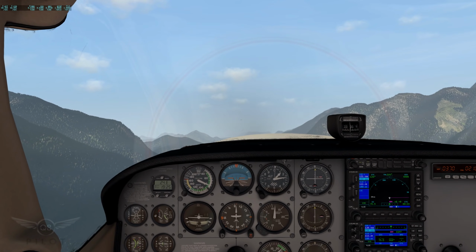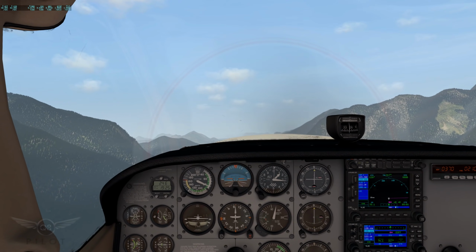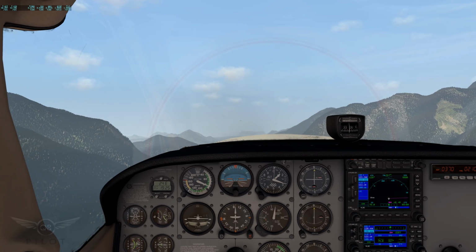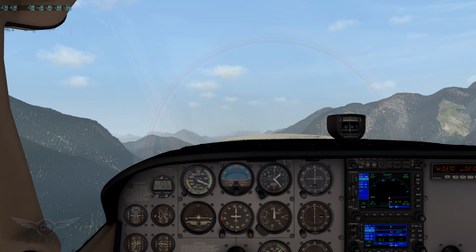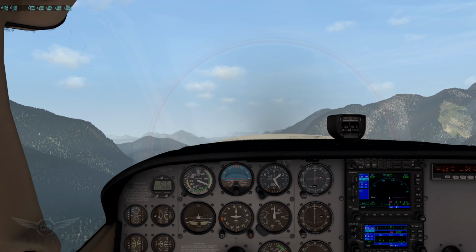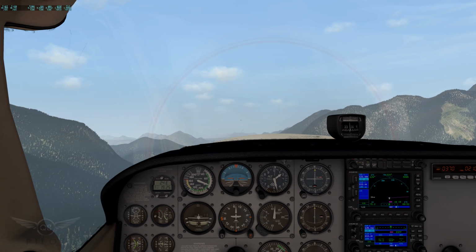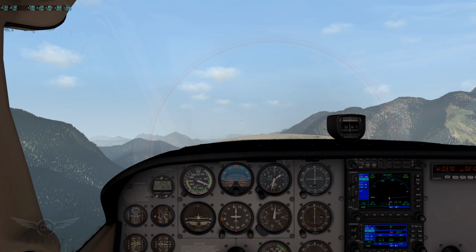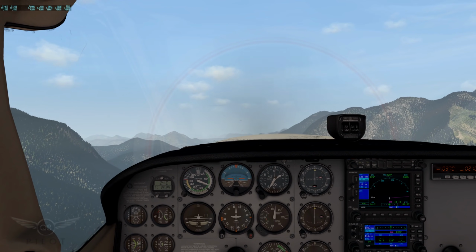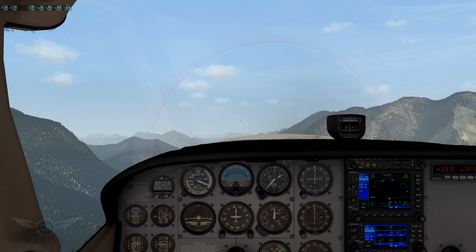Vulkan being one of them in X-Plane. Dead Stick Bush Simulator is coming out very soon. P3D version 5 in just a few days. And of course, the long and highly anticipated Microsoft Flight Simulator 2020, which I'm an alpha tester of.